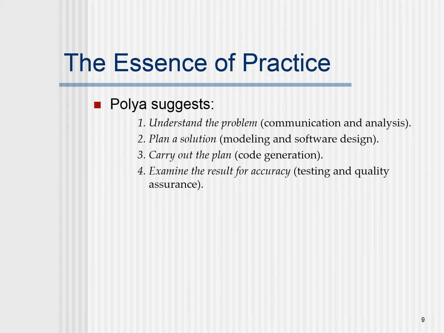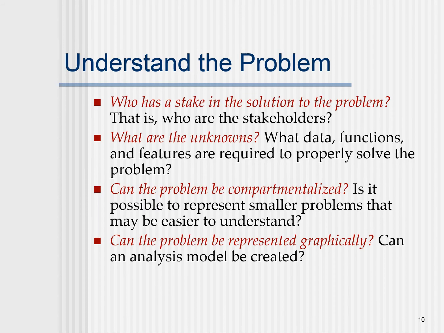The essence of practice in developing software, as suggested by the author Polya, is: understand the problem by communicating and analyzing, plan a solution by modeling and design, carry out the plan by implementing code generation, and finally examine the result for accuracy by testing and quality assurance. So understanding the problem is a quite important step in developing software.